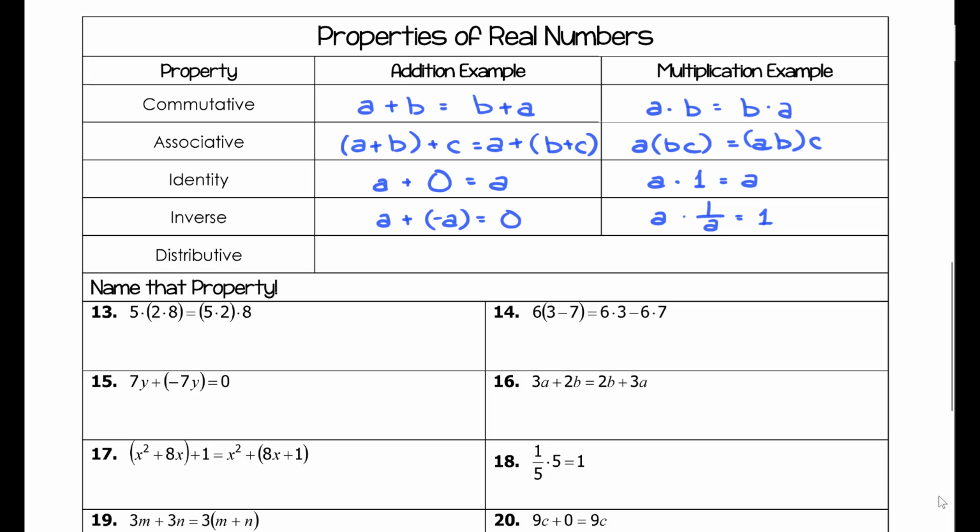Which is the multiplicative inverse. And then finally, the distributive property. You guys have seen this time and time again. We have some number times a quantity. We distribute the A through that quantity, and we get AB plus AC.